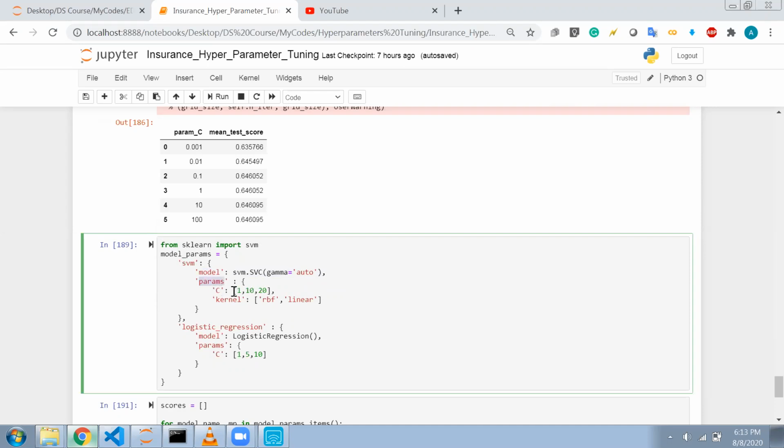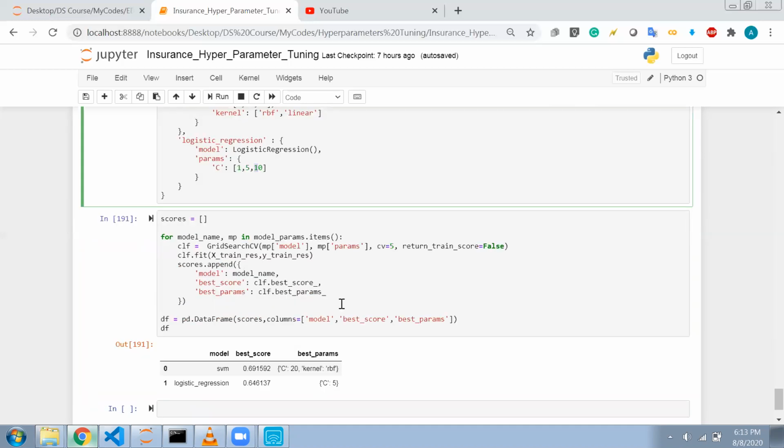For SVM we have C, the regularization parameter, and we also have the kernel, so we can use different kernels. These are the parameters that we have defined for this model. One more model I will choose is logistic regression, and the parameter that I have is C. These are the different values of C that I will use.